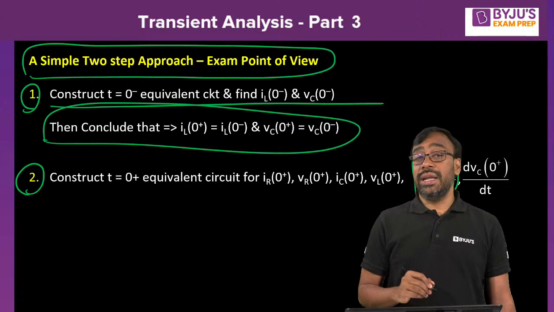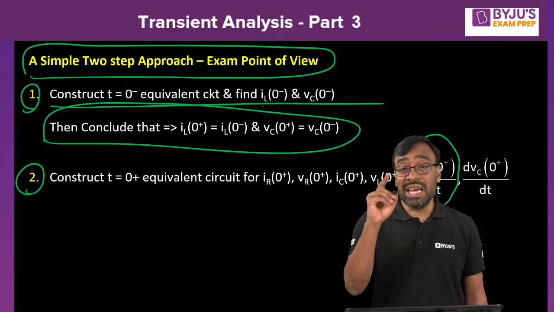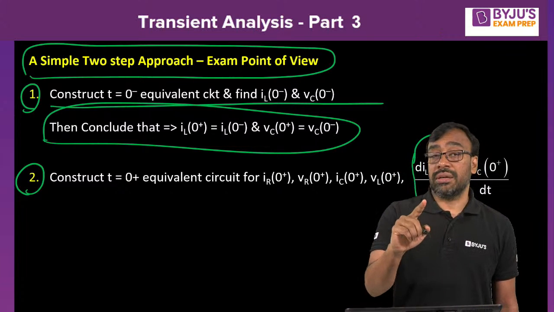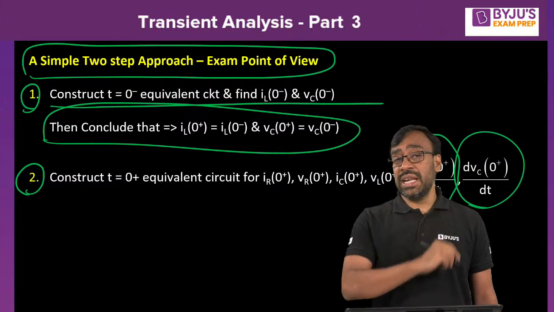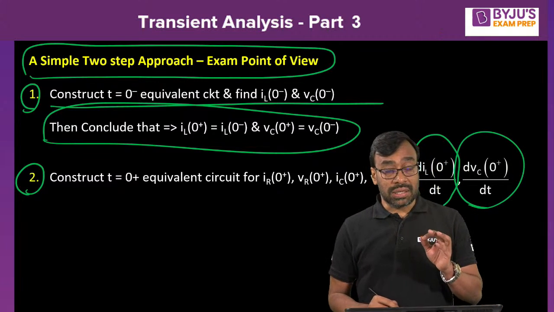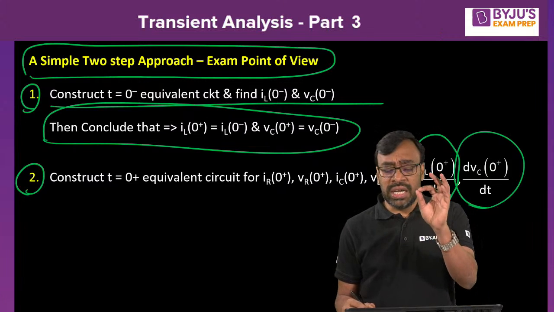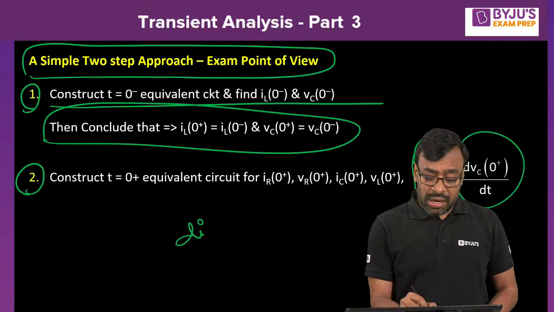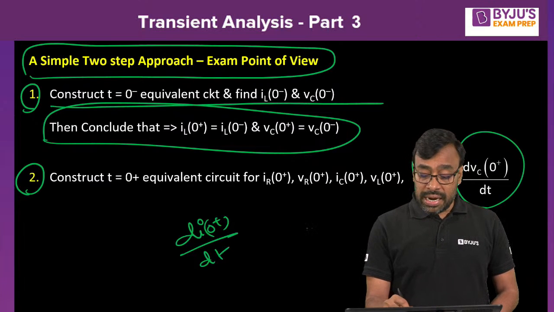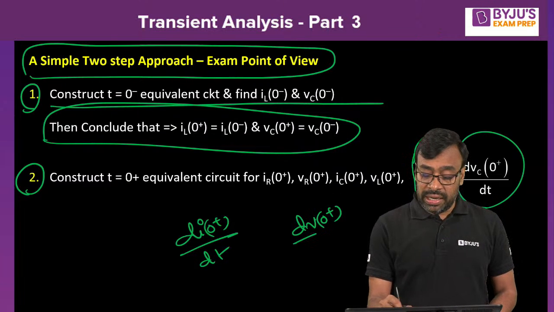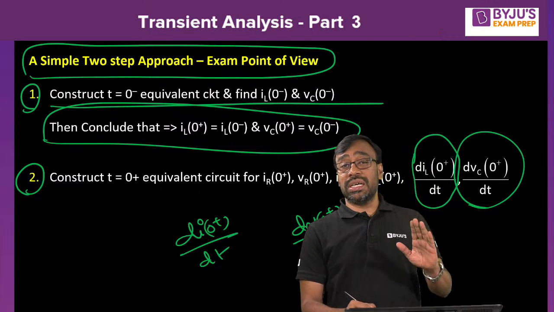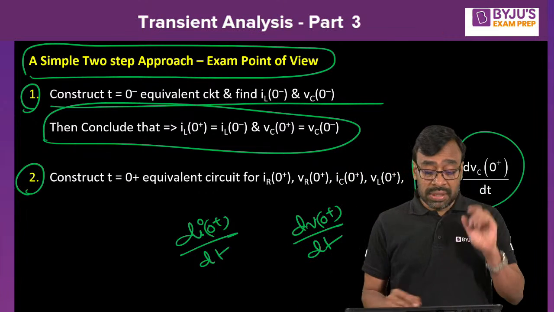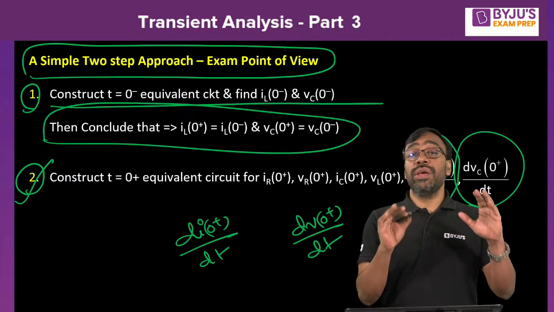What is this? diL of 0 plus by dt. What is iL? Current through the inductor. What is dvC of 0 plus by dt? What is vC here? Voltage across the capacitor. In the first order derivative terms, like di of 0 plus by dt, where i is the current through the inductor, and dv of 0 plus by dt, where v is the voltage across the capacitor, these two derivative terms can be determined from step 2 itself without going for step 3.